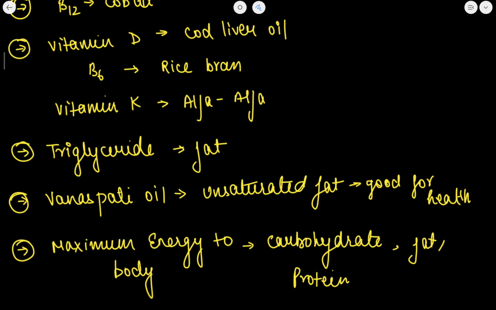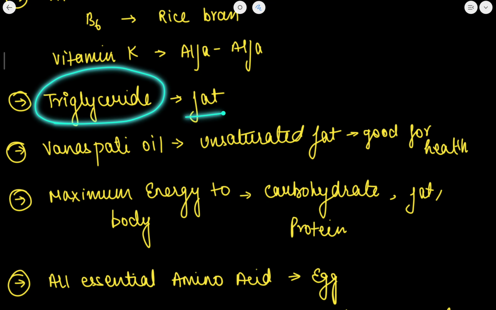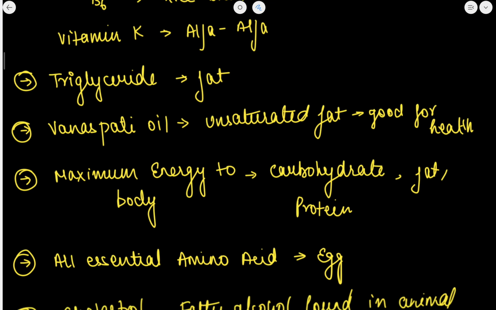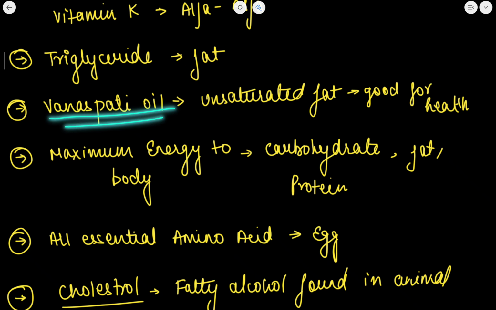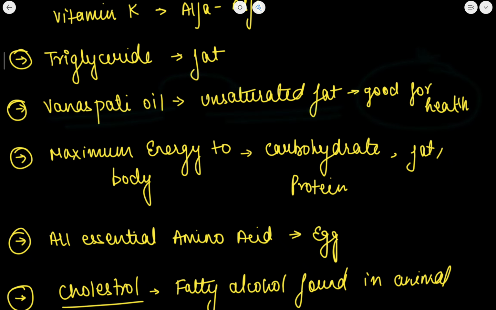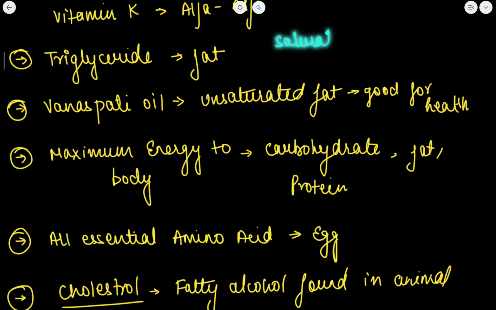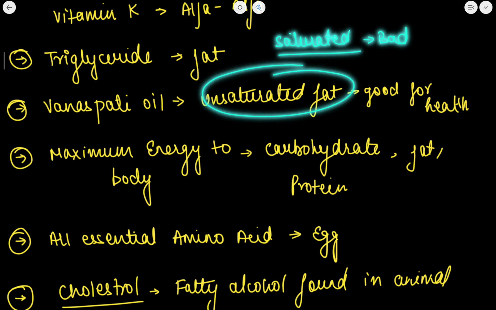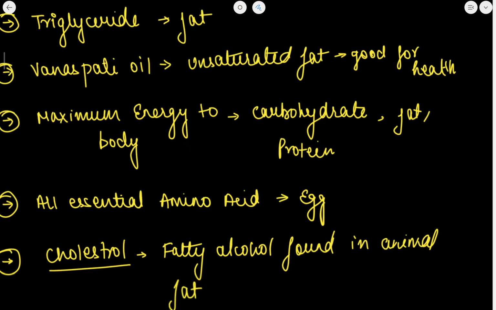Okay. So what are triglycerides? Triglycerides are a type of fats. Now vanaspati oil is unsaturated fat. It is good for health. Always remember, जो भी saturated fats हैं, these are bad for human health. Unsaturated fats are always good for health. So vanaspati oil is considered good.